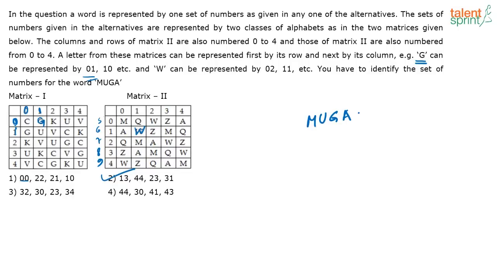See here, if you take the first option, if you look at 21, here 21 is V, here 21 is M. So this option does not hold true. Like that you will have to eliminate each option to arrive at the answer. Everybody is getting 2 as the correct answer. Here 41 will not come correct, right? 41 here is C and 41 here is Z. So again this is wrong. Everybody got the correct answer. Shall we go on to the next question? Here 34 will not come correct.